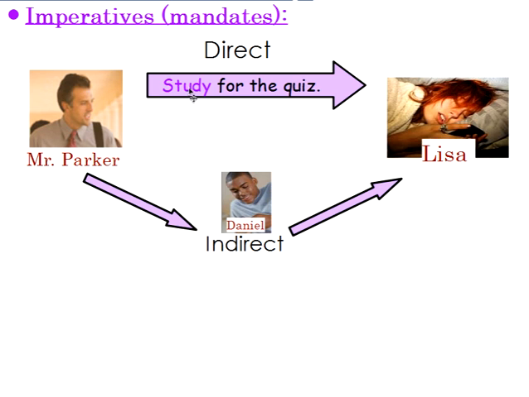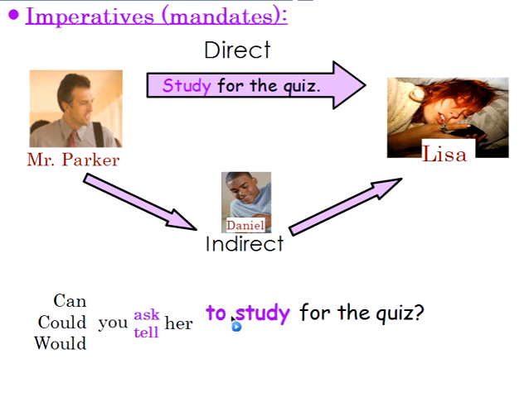And how do we do this for an imperative? Well, let's look. So Mr. Parker says to Daniel, can you ask her, right? Her is Lisa. Or maybe could you tell her, or would you ask her, right? We can use ask and we can use tell, both for the imperatives. Asking if it's nice, telling if it's like an order. But Mr. Parker says to Daniel, can you tell her to study for the quiz? Okay.